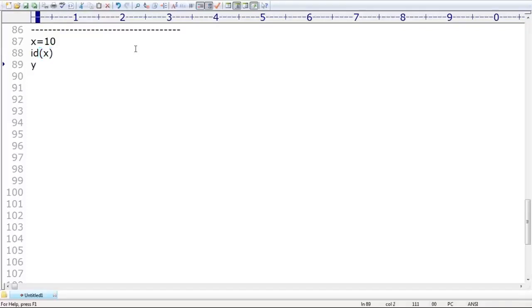Now I'm taking y is equal to 10. So now I'm taking ID of y. Or otherwise, let me remove these IDs. x is equal to 10, y is equal to 10. Can you please tell me how many objects there are in total? Respond. How many objects are there?